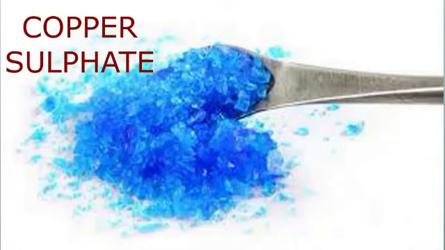Now, crystals like sugar and copper sulfate are examples for solids. If you observe these crystals by using magnifying lens or microscope, we can see their shape. Copper sulfate is a crystal, and it is also called bluestone. It is widely used as copper salt. It is mainly used to kill fungus and bacteria on the crop.